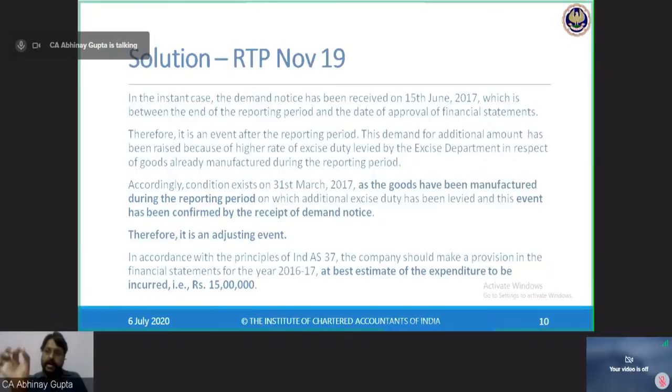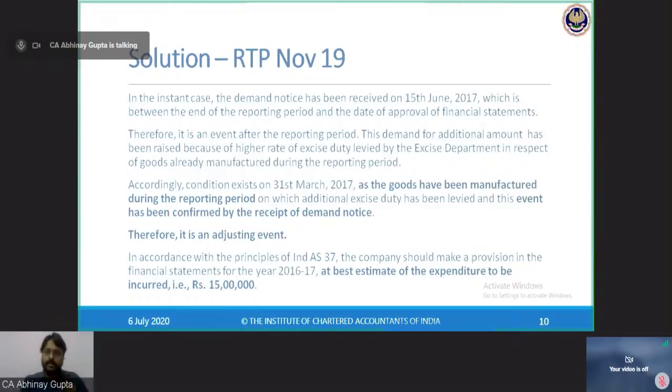This demand for additional amount has been raised because of the higher rate of excise duty levied by the excise department in respect of those goods which have been manufactured during the reporting period. So by the end of 31st March, I have already manufactured the goods and excise duty is levied on manufacturing.